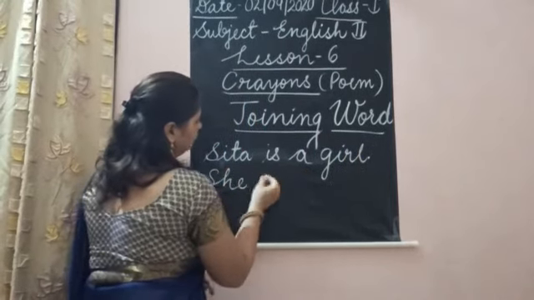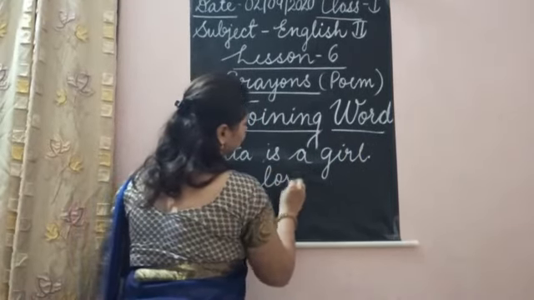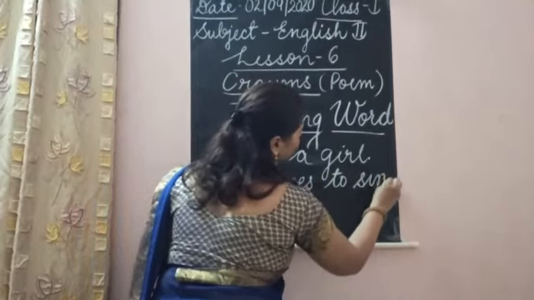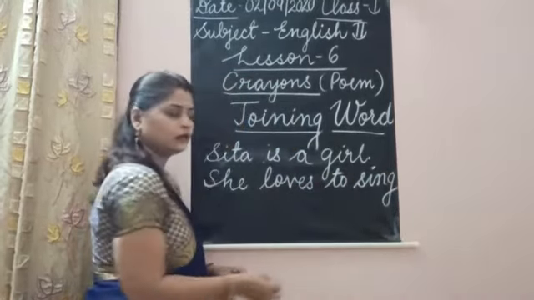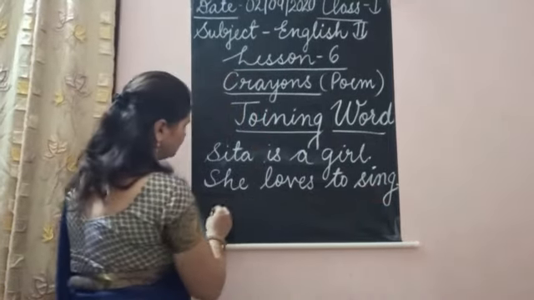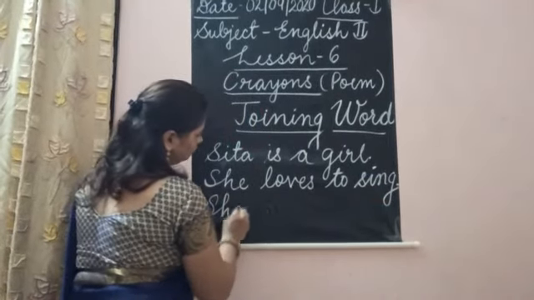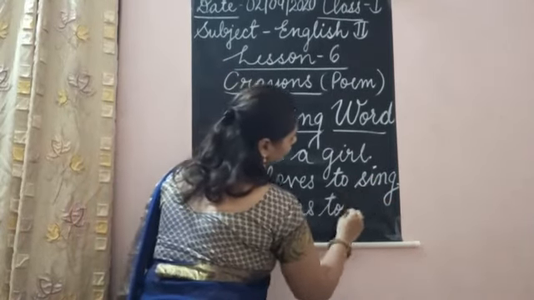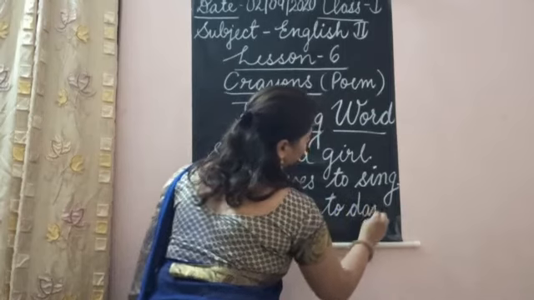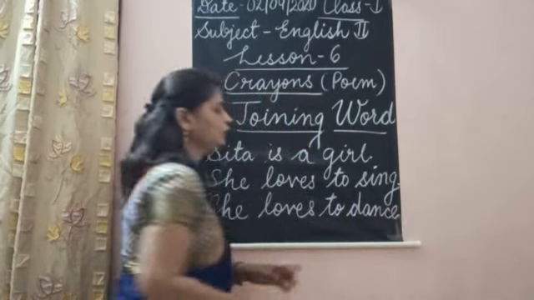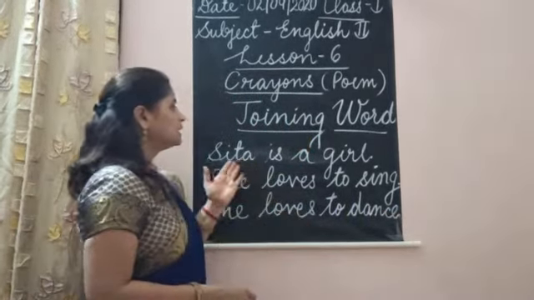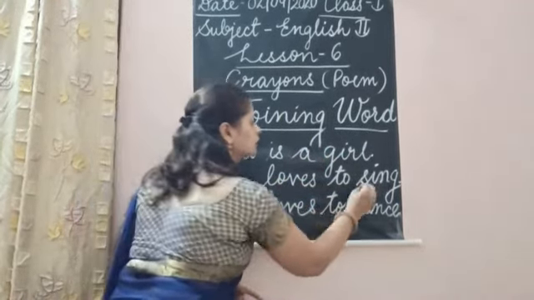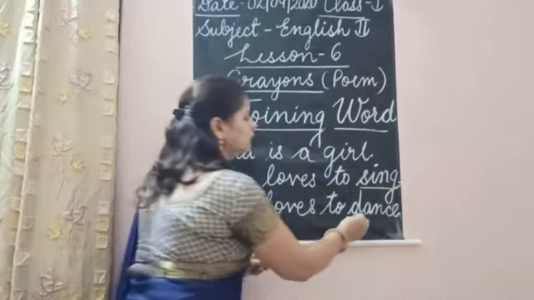She loves to sing. Okay. Then the next sentence is she loves to dance. So children, what you have seen here, Sita is a girl. She loves to sing and she loves to dance.